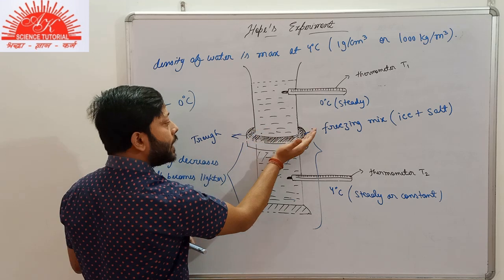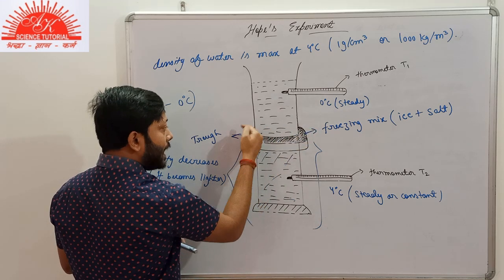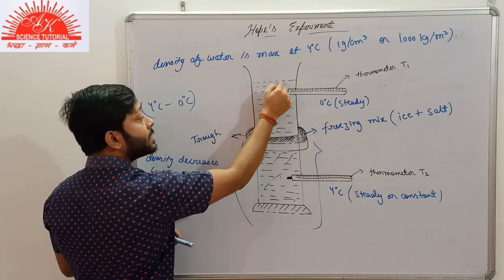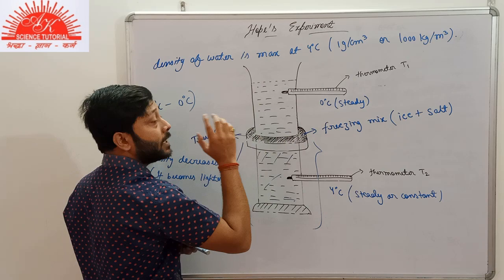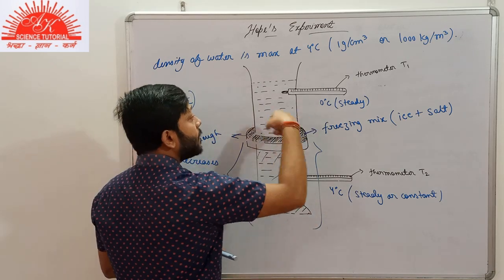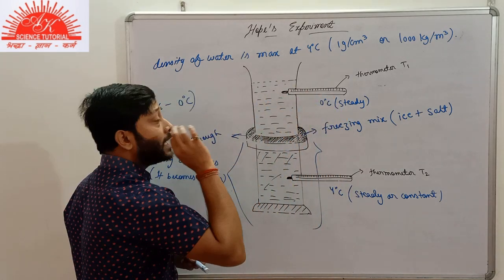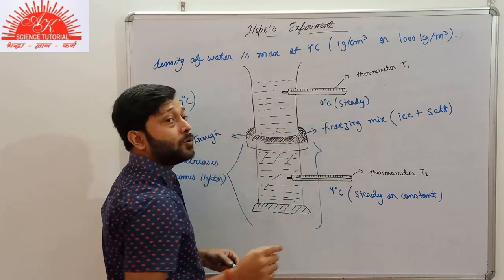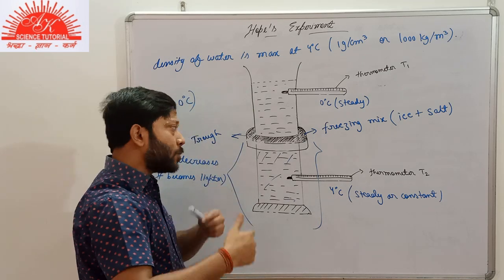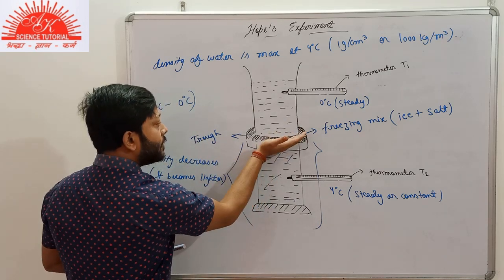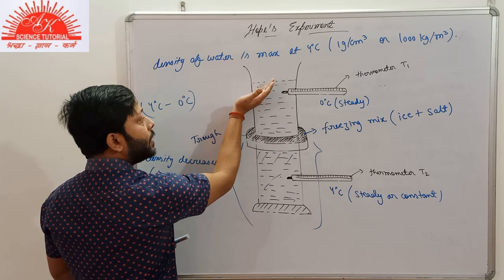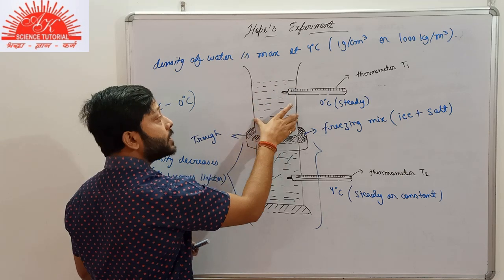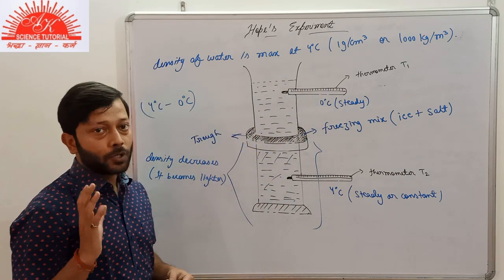And due to convection only, the water at the central region rises up and is replaced by the water above it. So this convection takes place until the whole water of the upper section of this cylinder reaches a temperature of 0 degrees Celsius. The water at the central region rises up and is replaced by the water above it, and this process continues until the whole water in the upper section reaches 0 degrees Celsius.